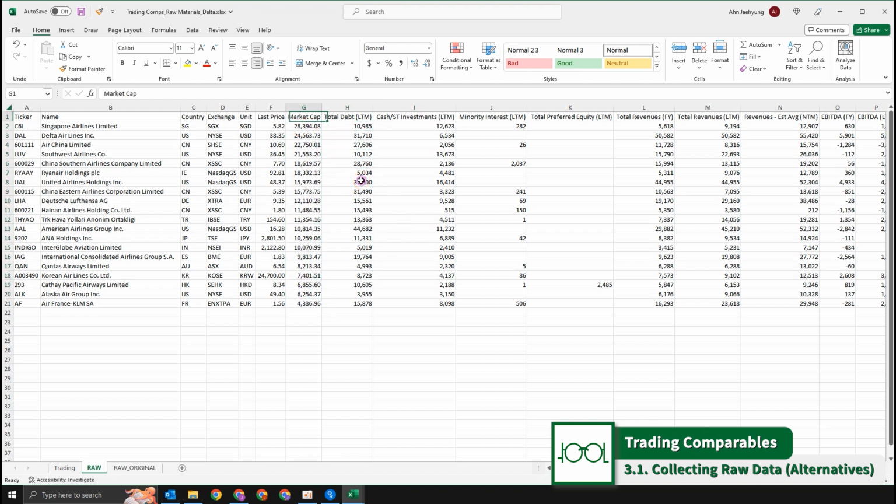We have, of course, the stock prices, the latest price. I think it's as of last week, so approximately January 2023. We need total debt data and cash and short-term investments data in order to calculate net debt. And if you think about it, the reason we need this data is that we have to calculate enterprise value.